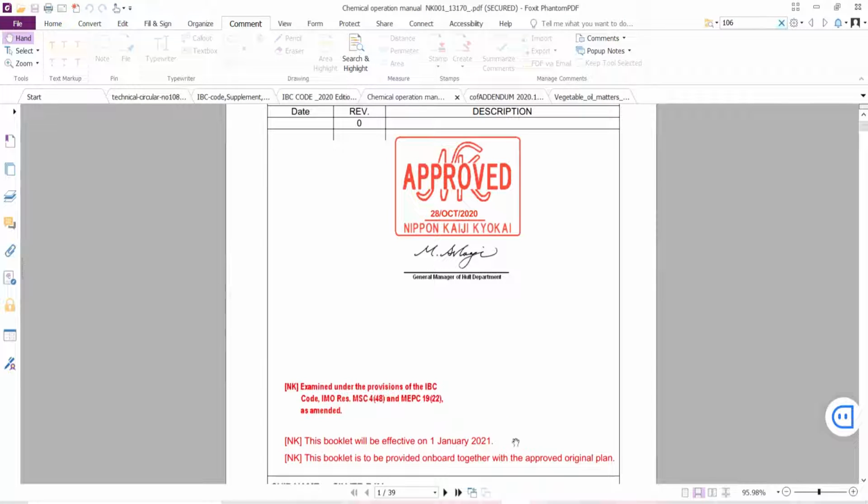Either there are amendments or new books are issued, depending upon your class. So these were the changes.